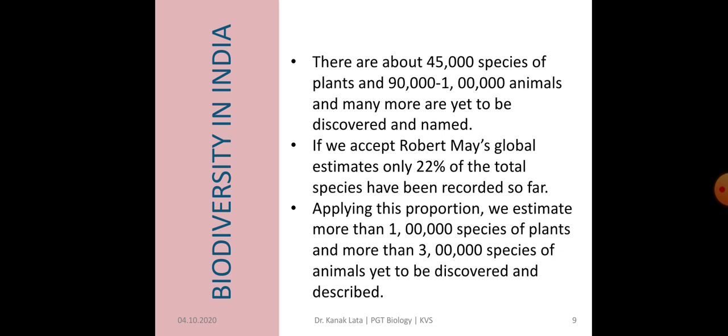If we accept Robert May's global estimates, only 22% of the total species have been recorded so far. Others are yet to be discovered and named. Applying this proportion to India's diversity, we estimate that there are probably more than 1 lakh plant species and more than 3 lakh animal species yet to be discovered and described.